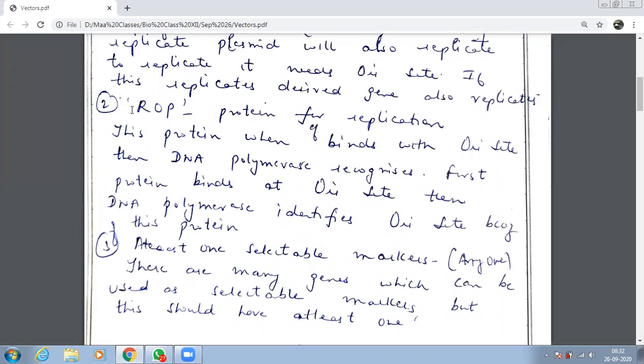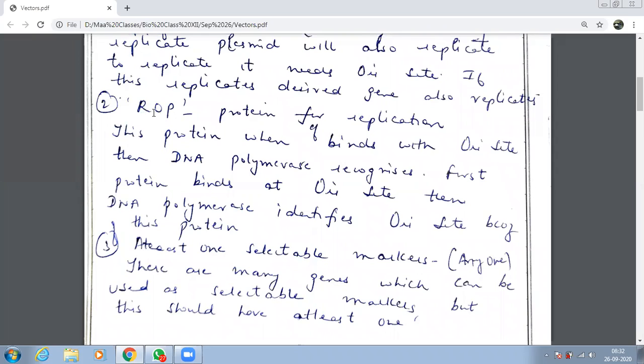Now, ma'am, this enzyme of yours, DNA polymerase, how does it identify which is that site where I have to attach? Okay? Here, DNA polymerase will be helped by this protein. The name of these proteins are ROP proteins. Replication proteins basically we call them.